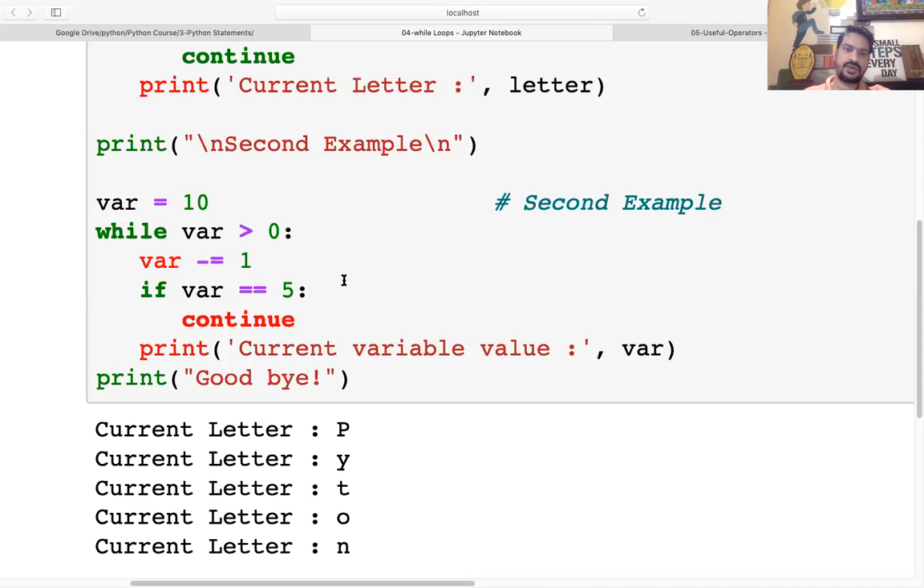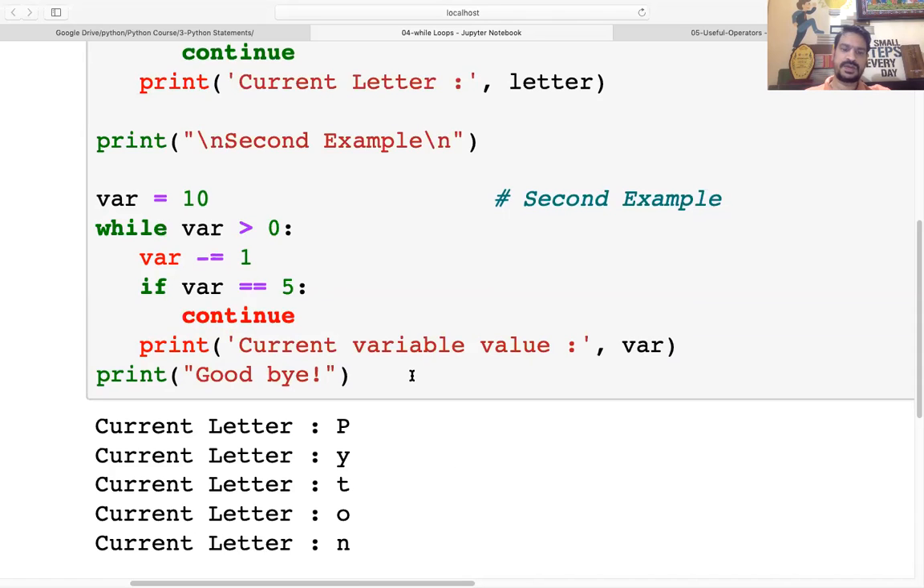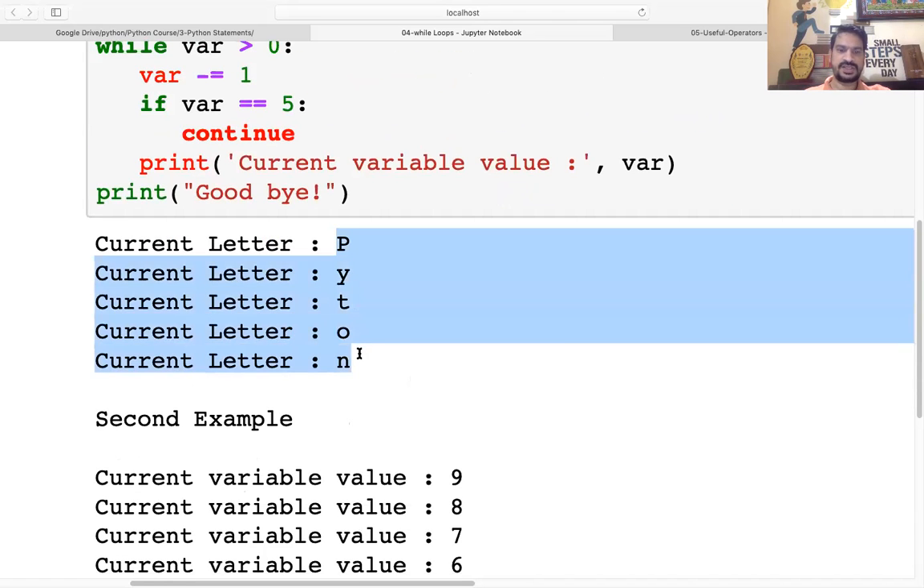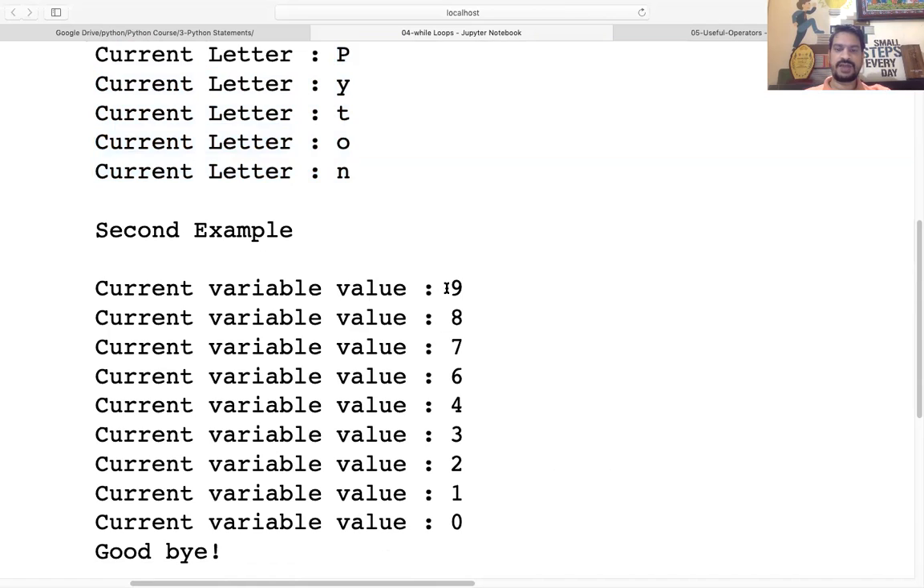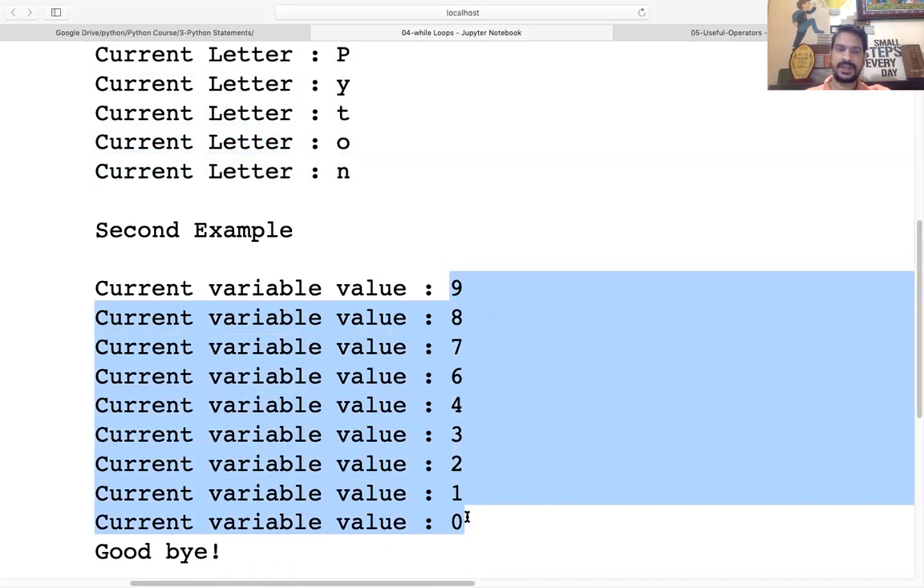Right? That is going to work. So VR minus equal to 1. Over there we had written VR plus equal to 1, right? Here we can write VR minus equal to 1. If VR is equal to 5, then we do continue, means the 5 is not going to print, right? It is not going to print the 5. And then at last we have the print goodbye. In that way, this particular program is going to execute. So you see here H is not printing, and here 5 is not printing from 10 down to 0. Okay.